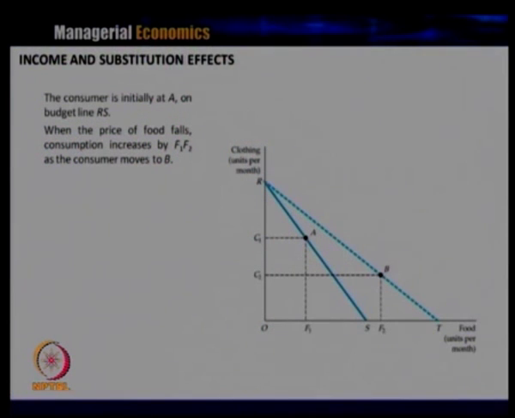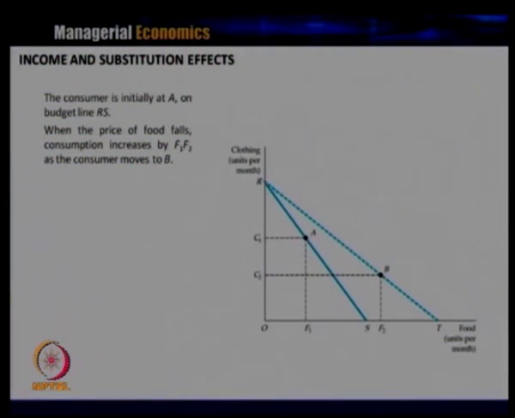So, if you look at the graph, the consumer is initially at A on the budget line RS. Now, we are considering food on the x axis and clothing on the y axis, and the consumption basket consists of only food and clothing, two items. The consumer is initially at point A on the budget line RS. When the price of food decreases, the budget line shifts to the right.